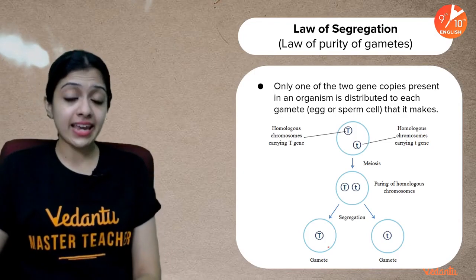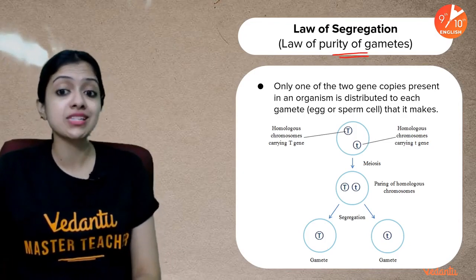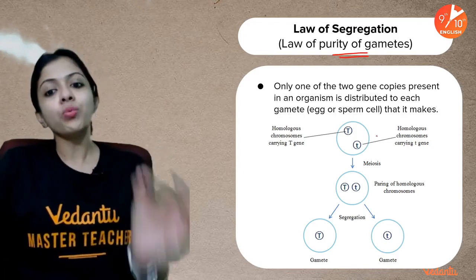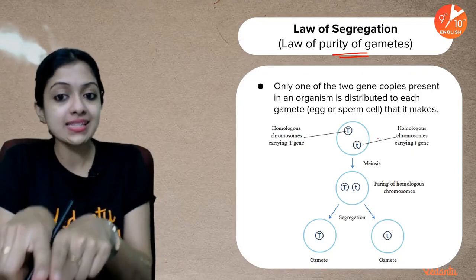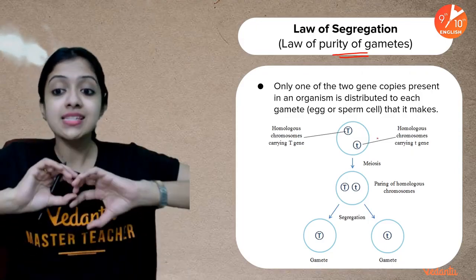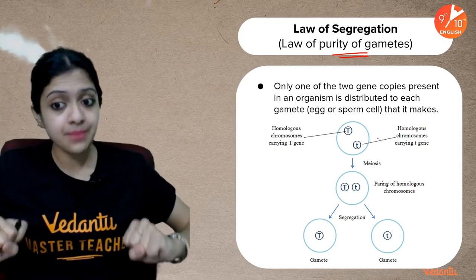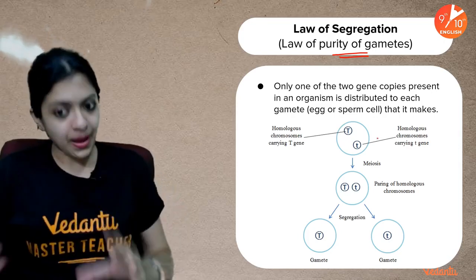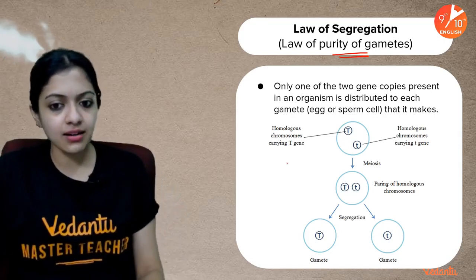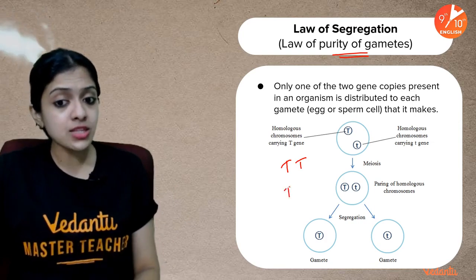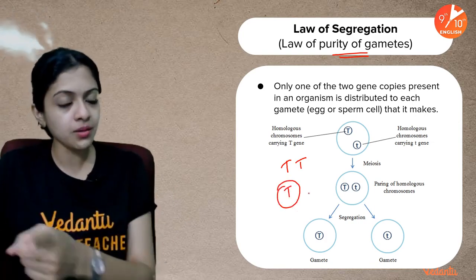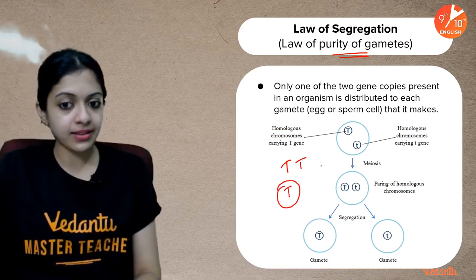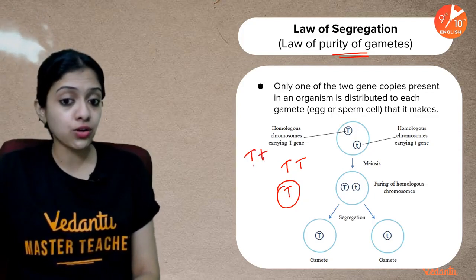And the law of segregation, which we also call the law of purity of gametes, in the sense that only one of the two gene copies present in an organism is distributed to each gamete which it makes, as I told you, right? If it's capital T, gametes would have just one copy of the two alleles which are there in the parent. Whereas if it's a heterozygote, what do you think happens?